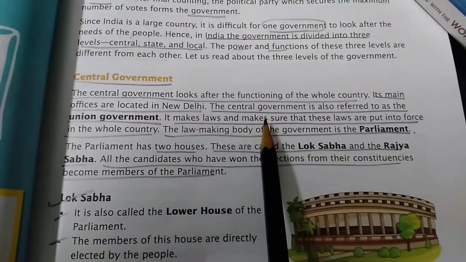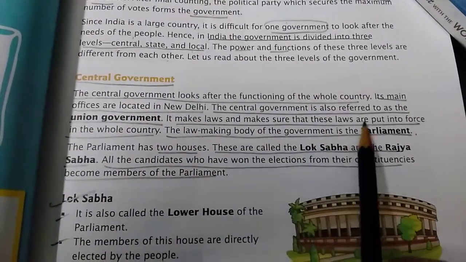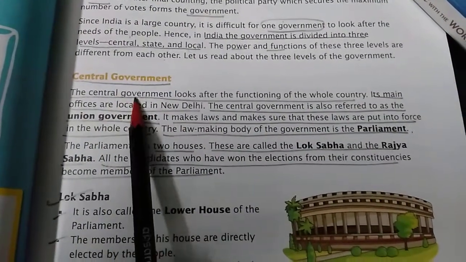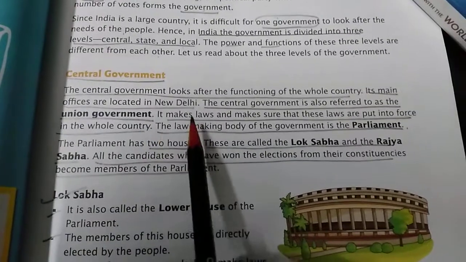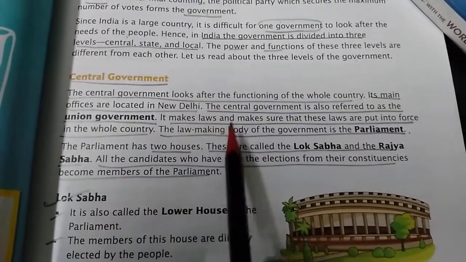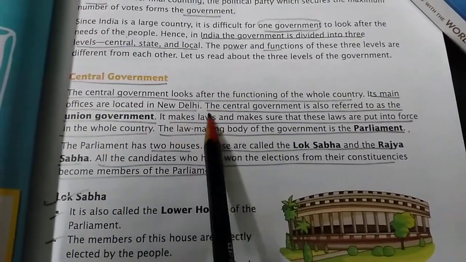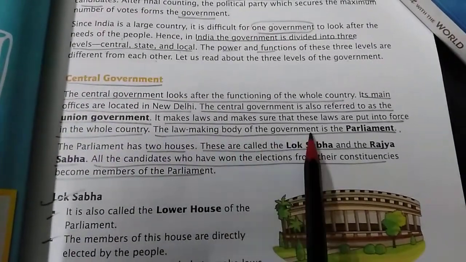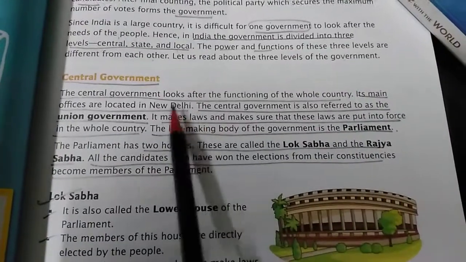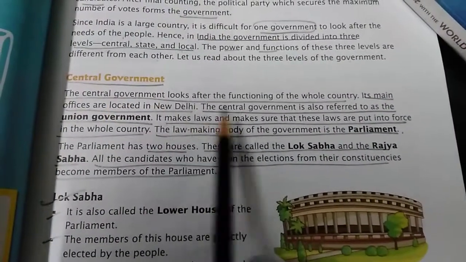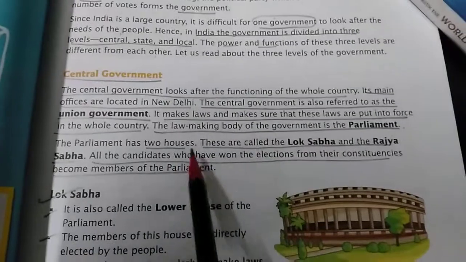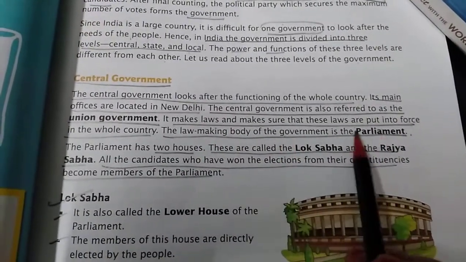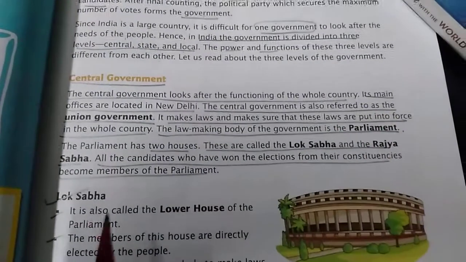It makes laws and makes sure that these laws are put into force in the whole country. So the central government's role is to make different types of laws and to make sure that these laws are implemented in the whole country. The lawmaking body of the government is the parliament. As we know that the central government makes the law, where do they make the law? They make the law in the parliament.